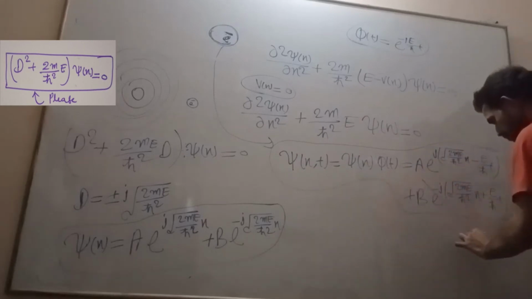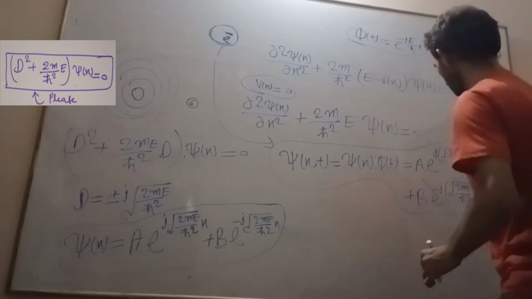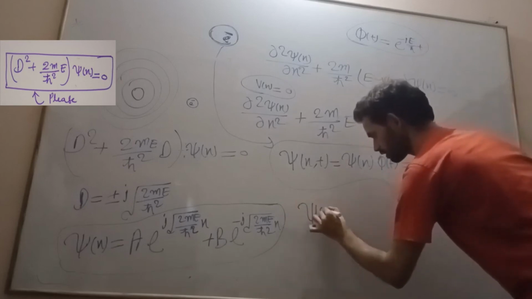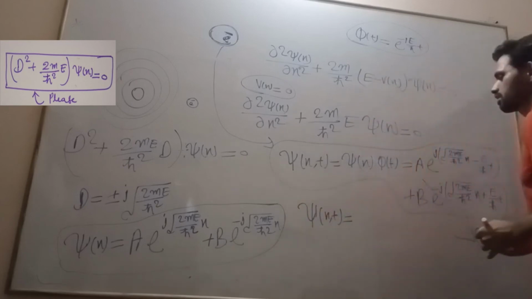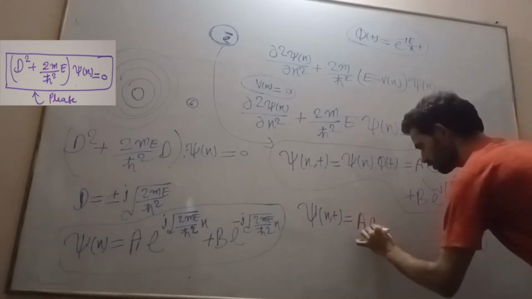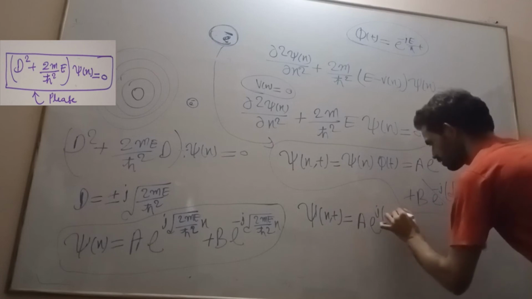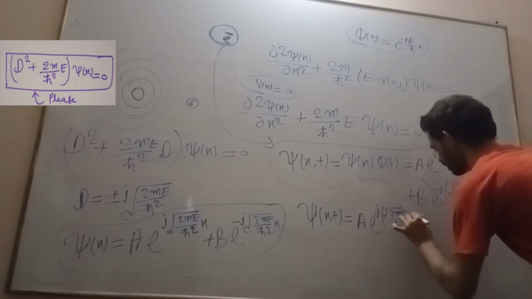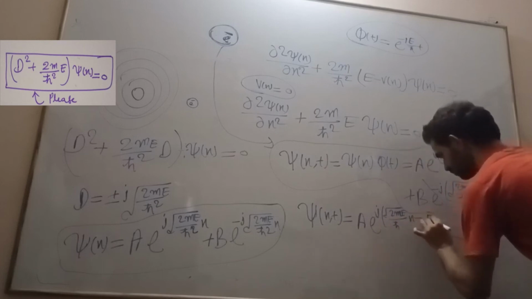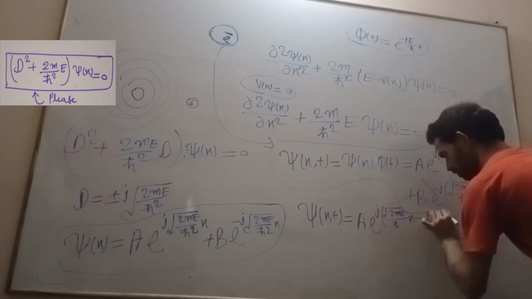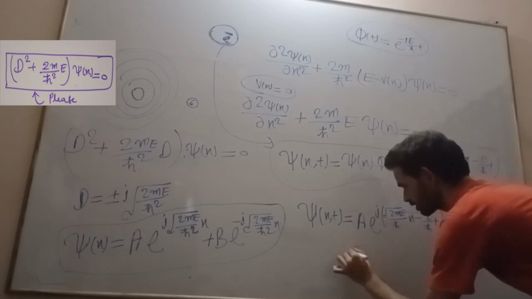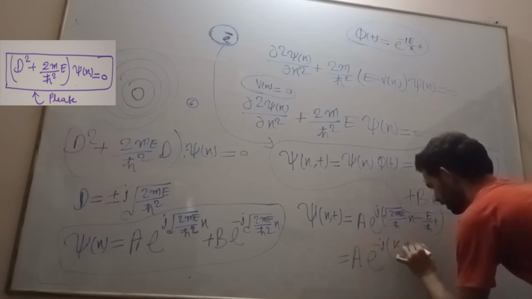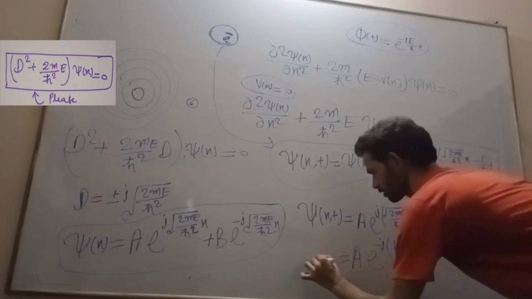For the time being, let us represent it with B equal to 0, so the wave traveling in the positive x direction is given by A e^(j(√(2mE)/ħ x − (E/ħ) t)). This is nothing but e^(j(kx − ωt)).